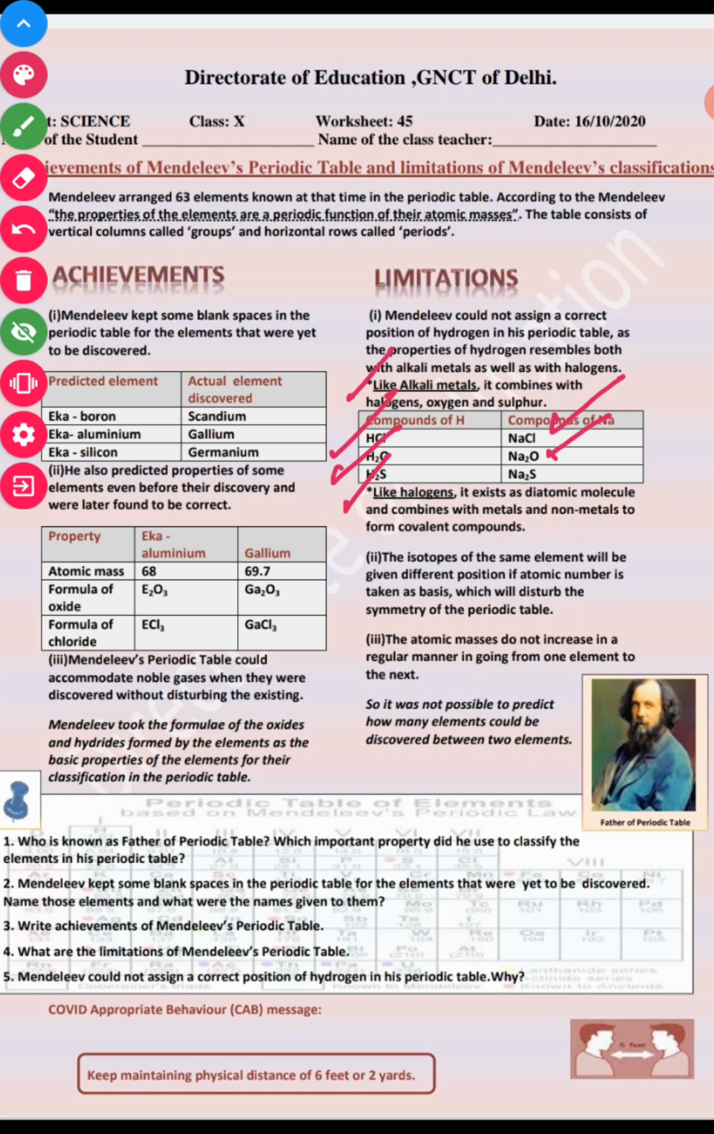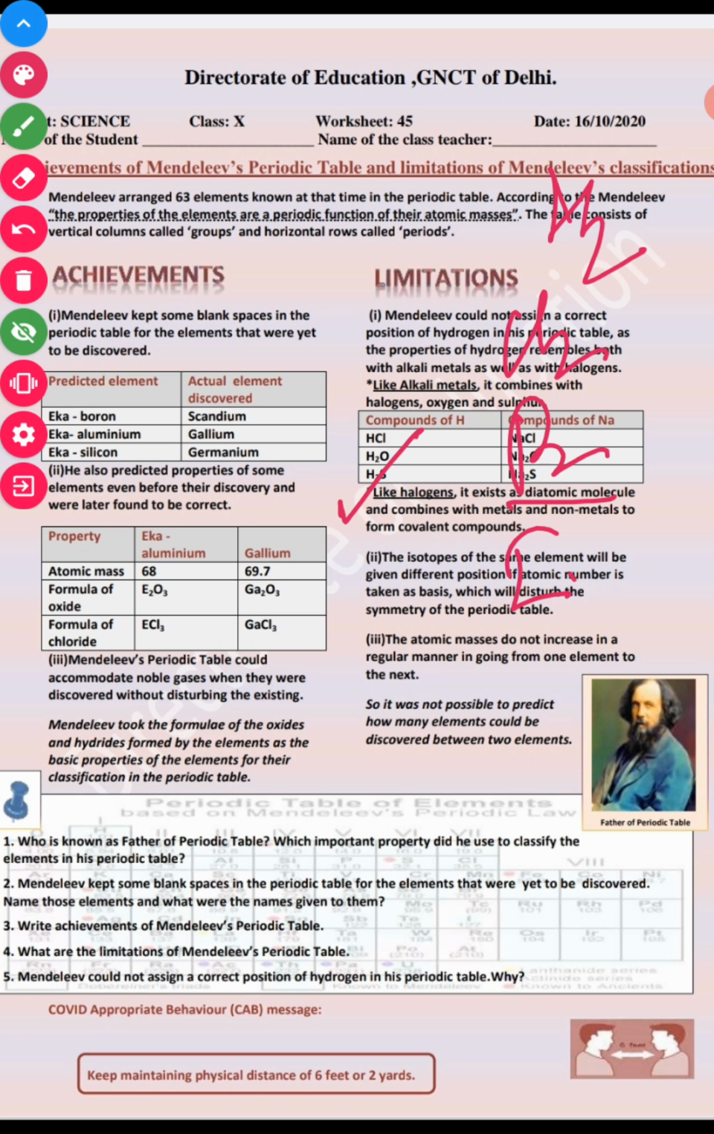When it combined with sulfur or sulfide, it will give you H2S, right? Whereas this alkali metal when combined with sulfur, it will give you Na2S. Okay, so like halogen, it exists in the diatomic molecule like H2, whereas all the halogens like